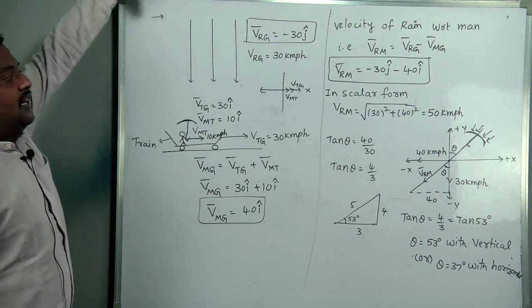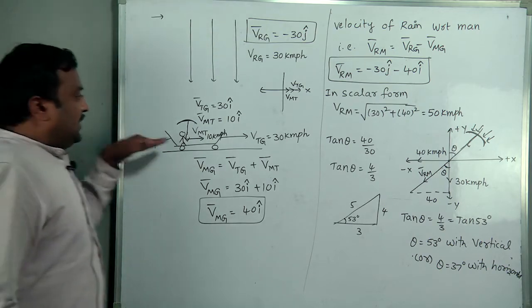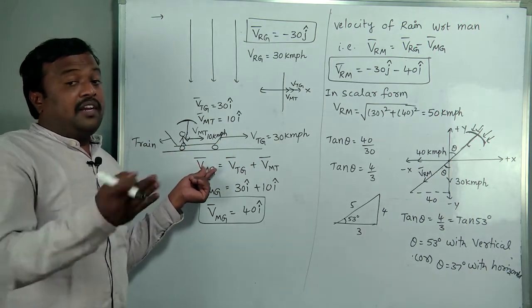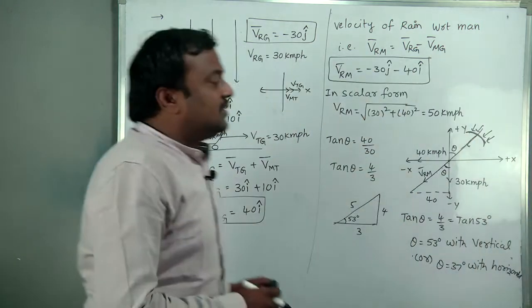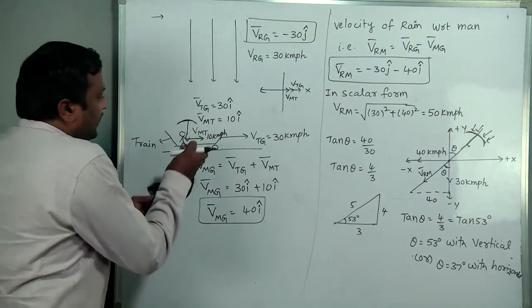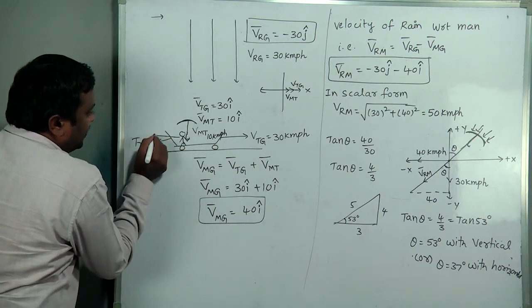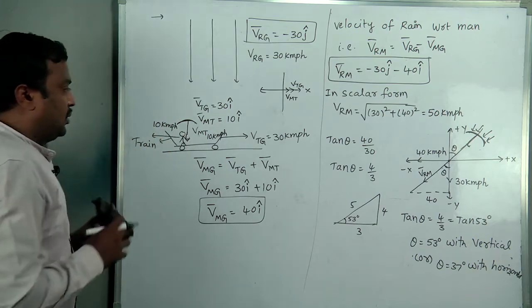So this is another situation. Rain falling vertically downwards. Person is moving in a moving vehicle. Got it? In this case you see a small change. If this person is moving in the opposite direction with 10 kmph, what happens? Just observe.